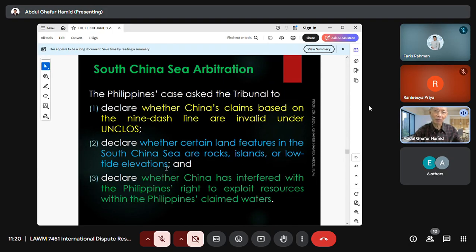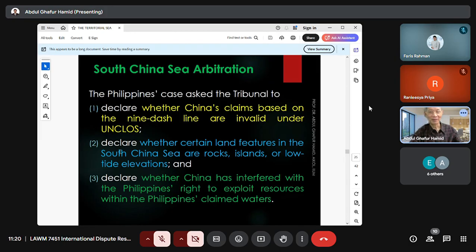So these are the 3 points the Philippines asked the tribunal to decide. Number 1, to declare whether China's claims based on the 9-dash line are valid or invalid under UNCLOS, the UN Convention on the Law of the Sea. Whether the 9-dash line is valid or not.